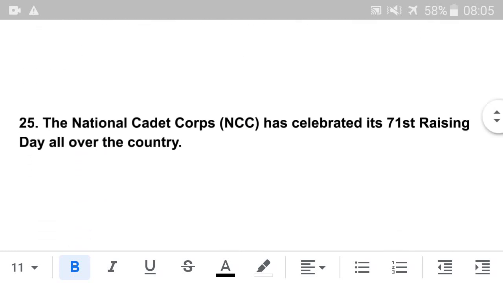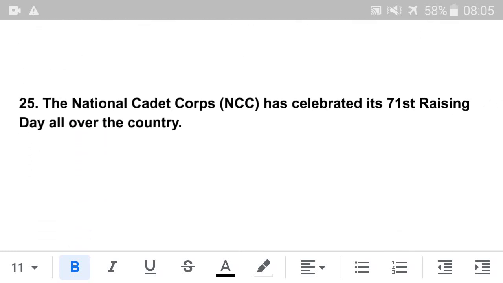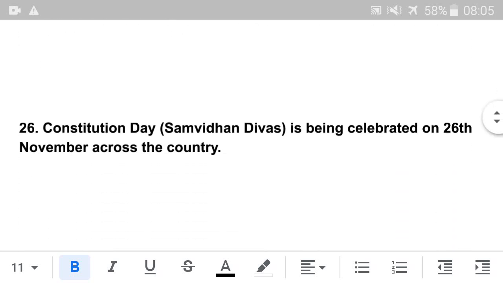Next, the National Cadet Corps NCC has celebrated its 71st Rising Day all over the country. Next, Constitution Day, Samvidhan Divas, is being celebrated on 26 November across the country.